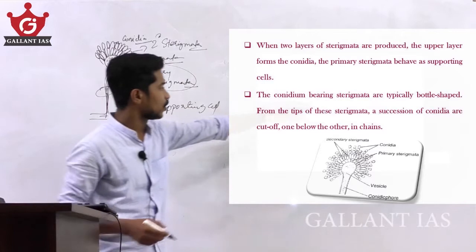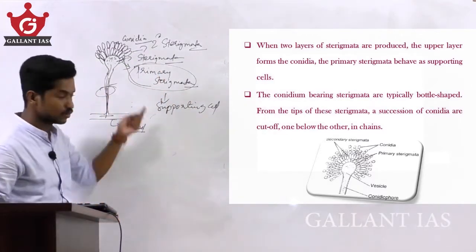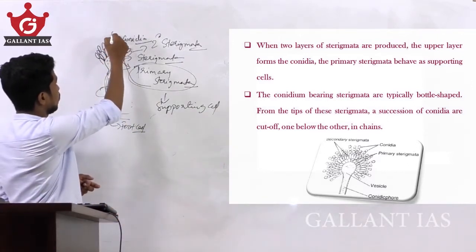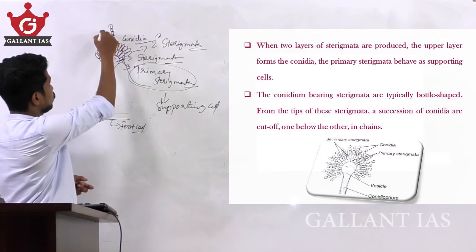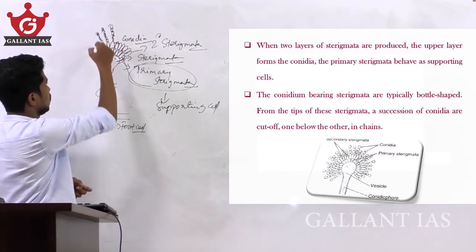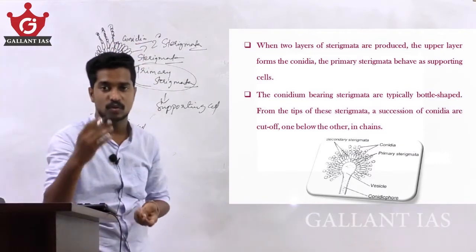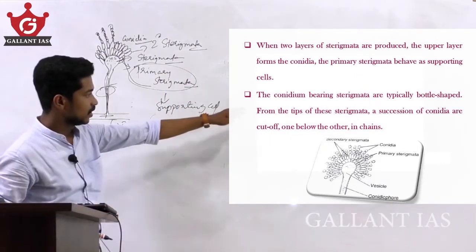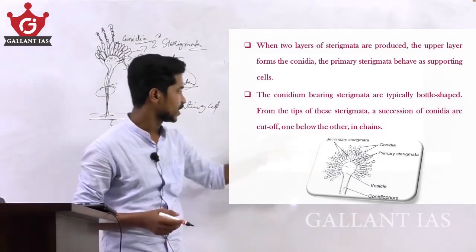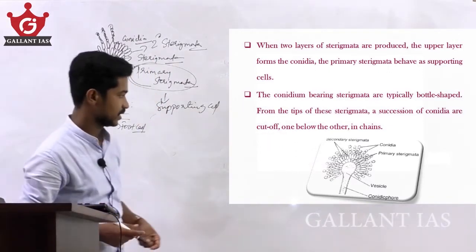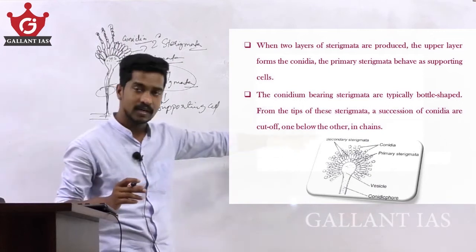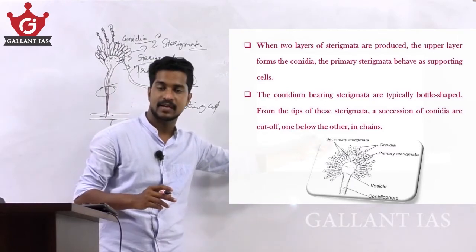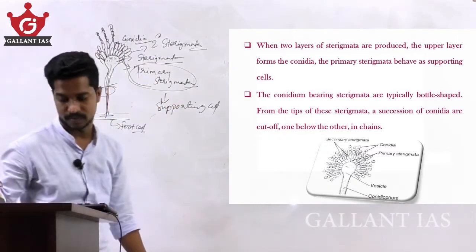The conidia-bearing sterigmata are typically bottle shaped. From the tip of the sterigmata, a succession of conidia are cut off one below the other in chains. So you can see over there the structure of the conidia, formed on the secondary sterigmata.